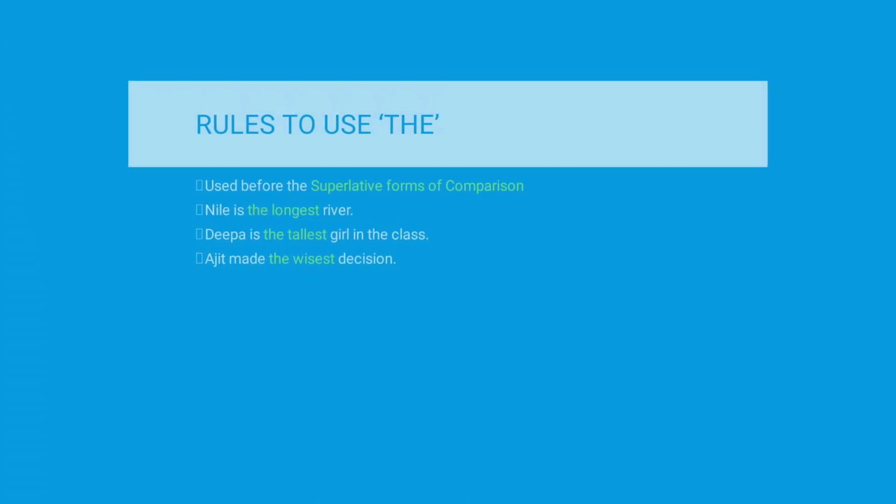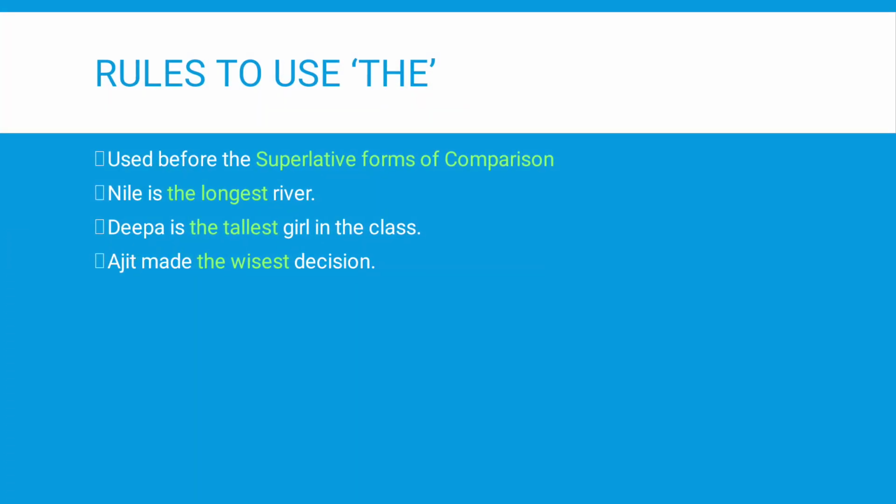It is used before the superlative forms of degrees of comparison. We all know that there are 3 degrees of comparison: positive, comparative, superlative. An example for positive is long, an example for comparative is longer, and the example for superlative is longest.